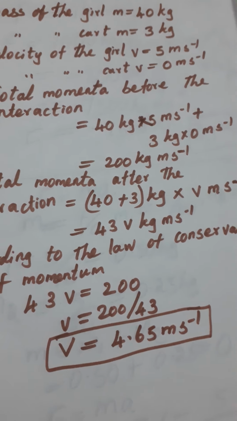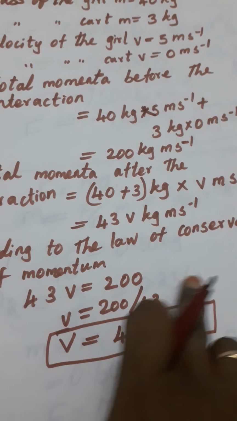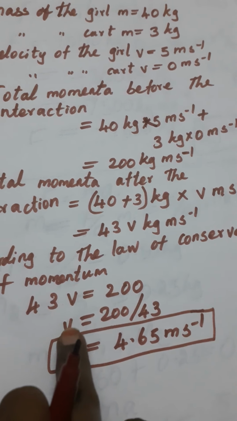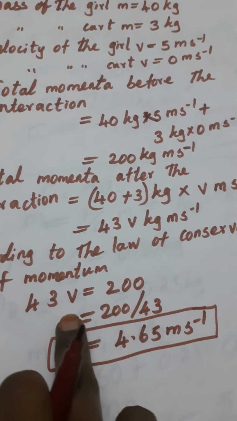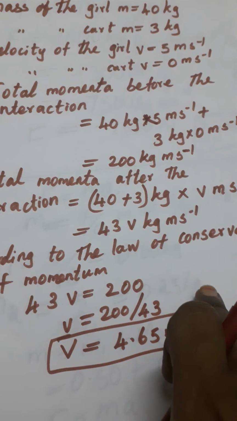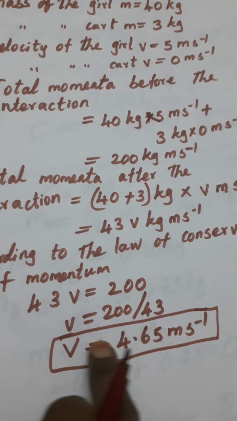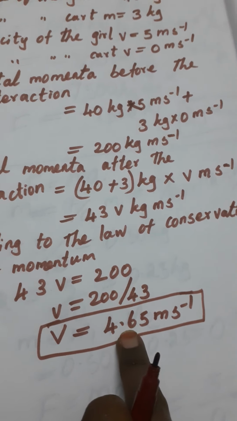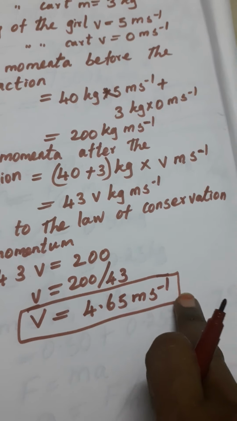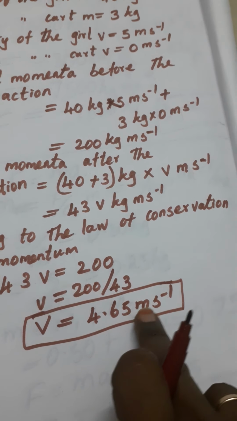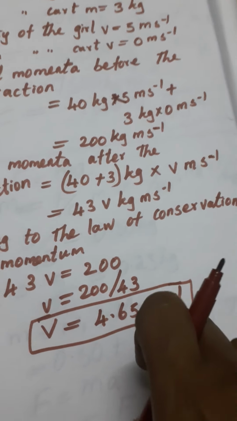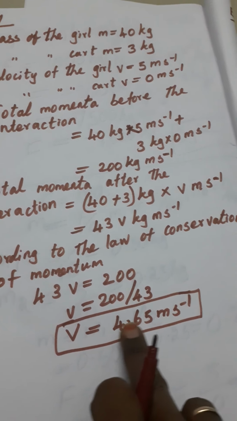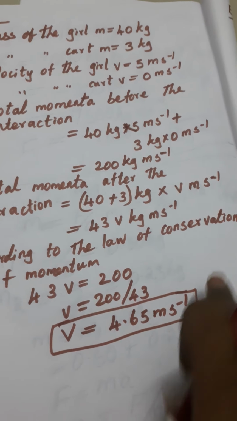Okay, both the units are same, so we don't mention the unit. Okay, now we have to find the V. So keep this V this side and bring that 43 to the right hand side. Okay, so V is equal to 200 divided by 43. On dividing we get the answer 4.65 meter per second. So V is equal to 4.65 meter per second. Okay children, so the velocity of the girl after the interaction is equal to 4.65 meter per second.